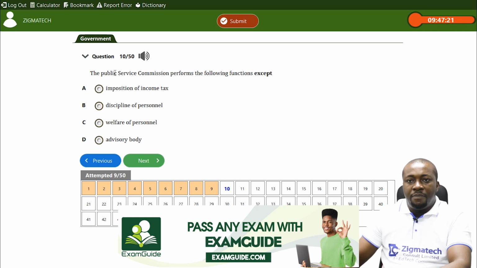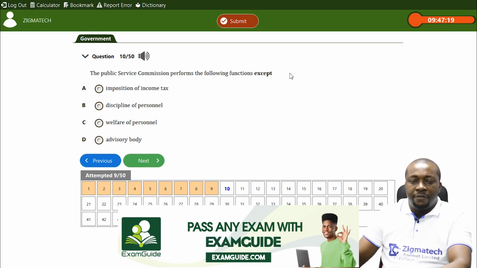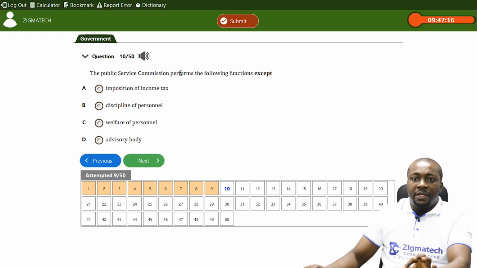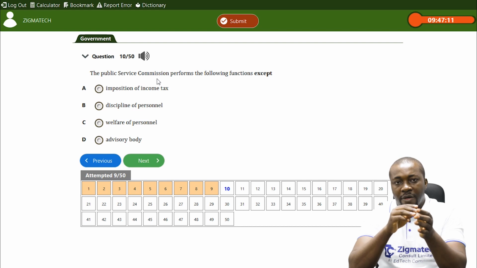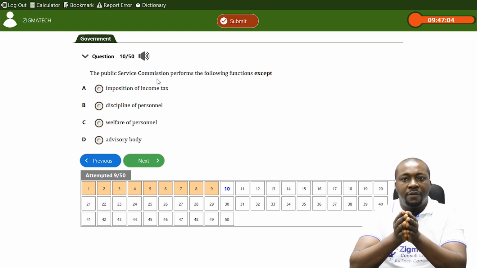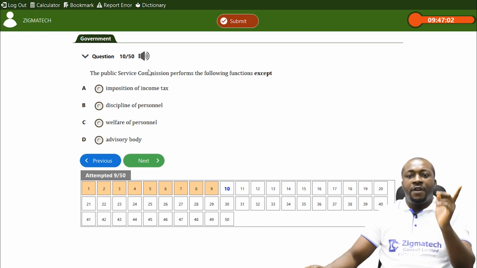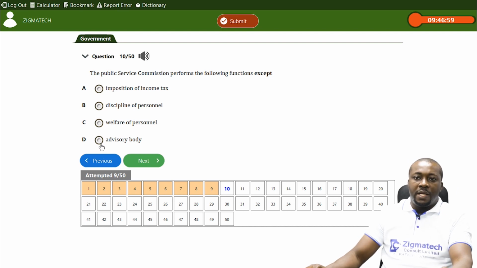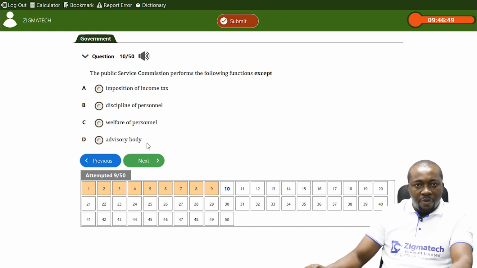The question says the Public Service Commission performs the following function. Remember, Public Service Commission or Civil Service Commission is the body responsible for the recruitment, training, promotion, and welfare of the civil service. So which one is not a function? Let me start from the advisory body. Of course, they play an advisory role to the government due to their job. They recruit, they train, so they must advise the government on the civil service.